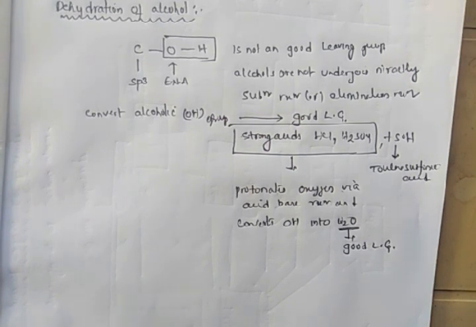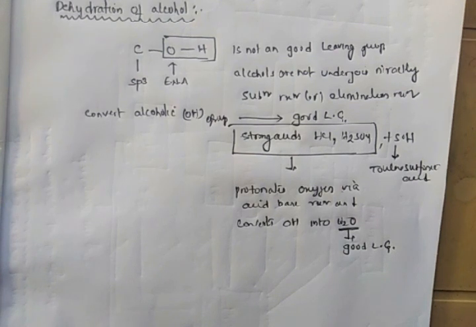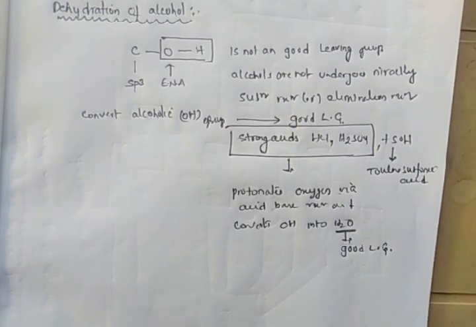To convert this bad leaving group into a good leaving group, you have to treat the alcohol with strong acids like HCl, H2SO4 and toluene sulfonic acid. These acids protonate the oxygen via acid base reaction and convert the bad leaving group OH into the good leaving group H2O.